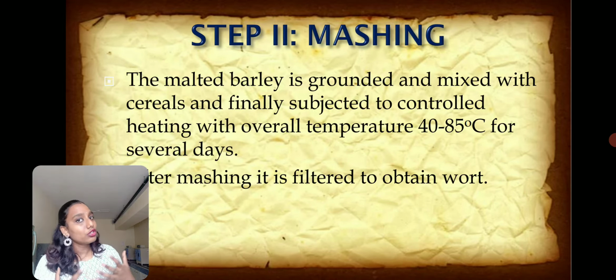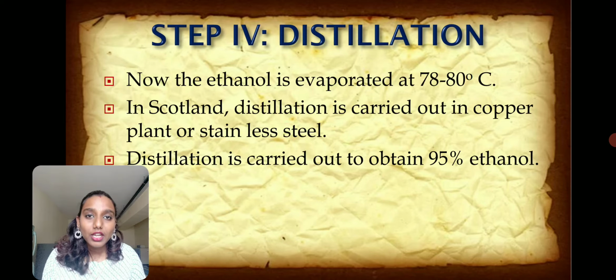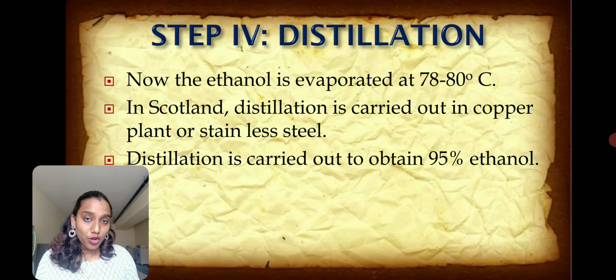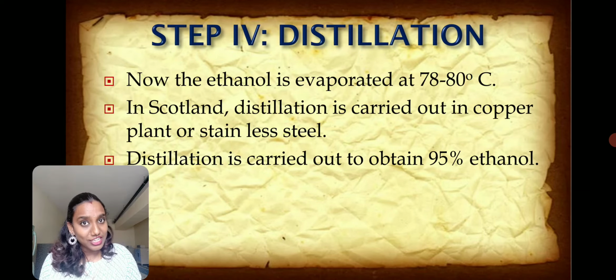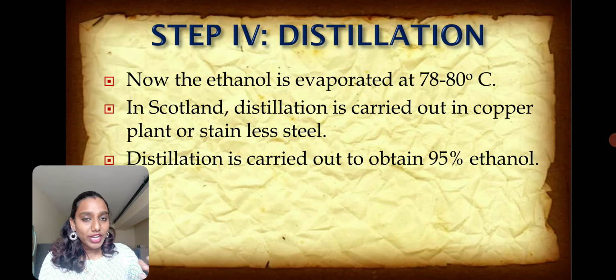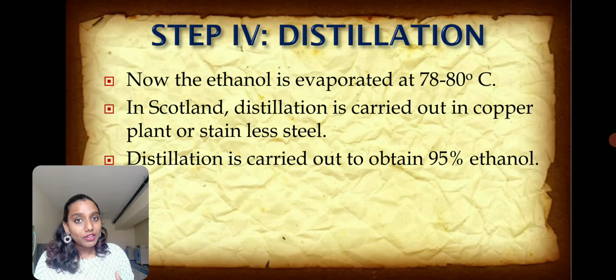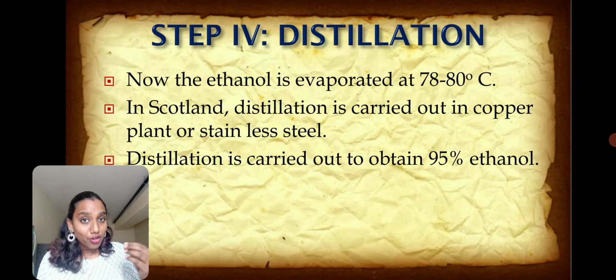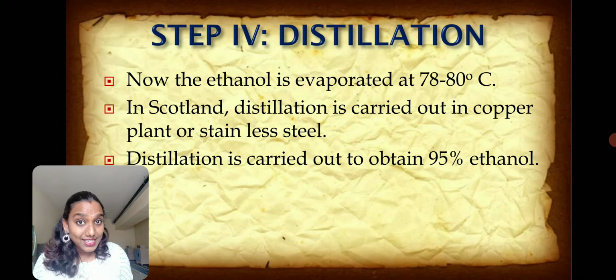In Scotland, distillation is usually carried out in copper containers. They usually use a copper plant rather than a stainless steel plant for the distillation process because copper will kill most of the microorganisms and the yeast. We know that copper is a metal which has an oligodynamic action. Oligodynamic means it is going to kill the microorganisms. So copper is used for distillation, and copper will also add a flavor to the whiskey. That is why copper containers are usually used for the distillation of whiskey.